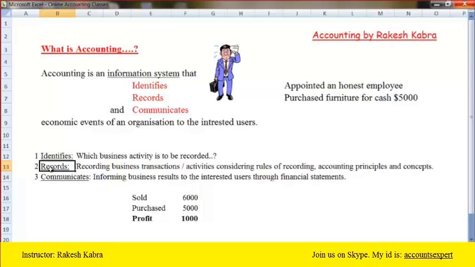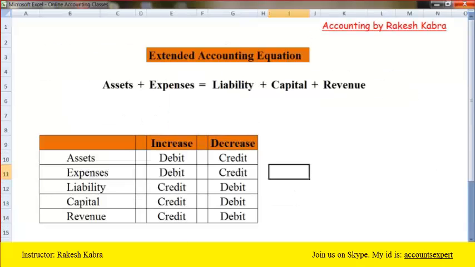So to record the transaction, there are certain rules, and those rules I am now going to explain to you. Recording rules are basically based on one accounting equation. These are the accounting rules. These accounting rules are basically based on the accounting equation.